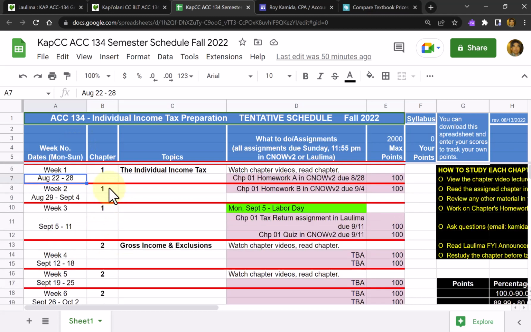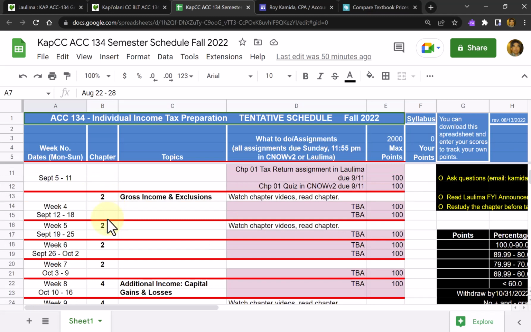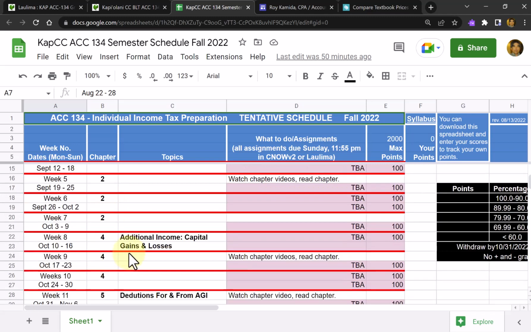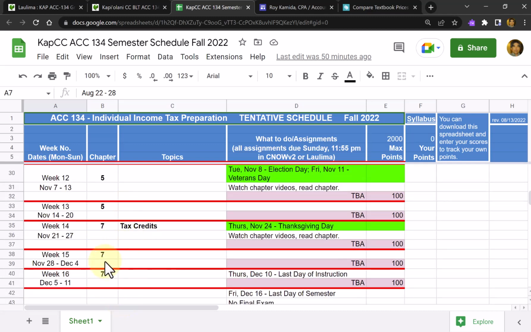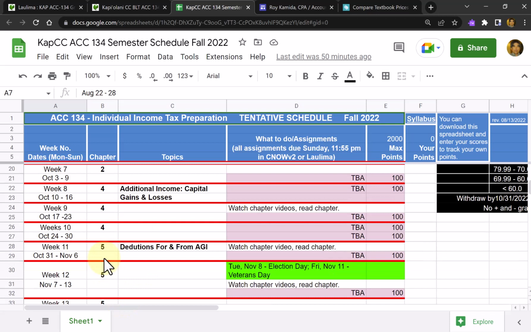So for chapter 1, we spend 3 weeks. Chapter 4 is rather long, so we spend 4 weeks. Then we jump to chapter 5 and chapter 7, 3 weeks each. Our textbook has more chapters than what's listed here.